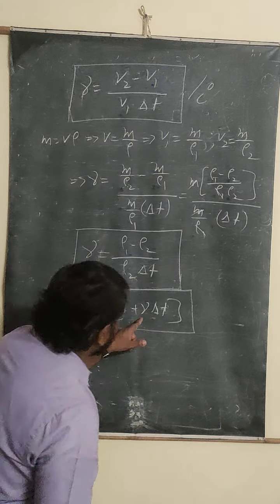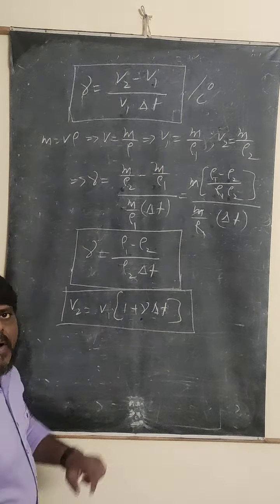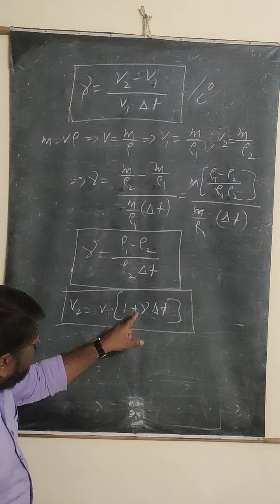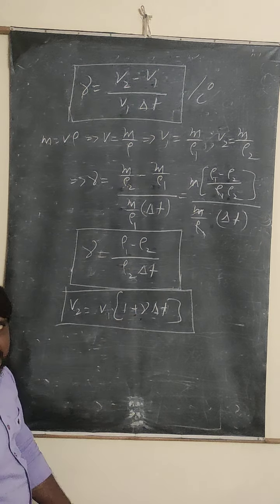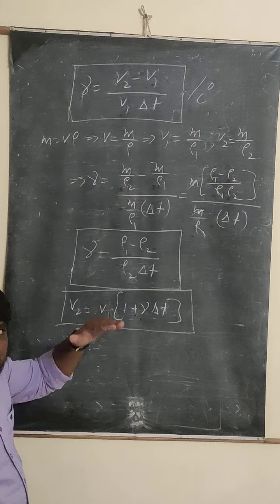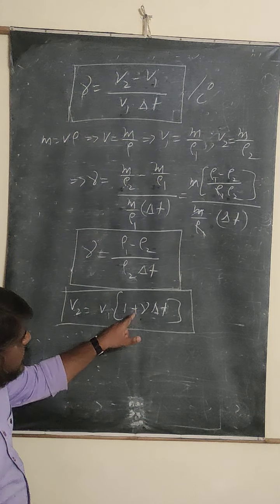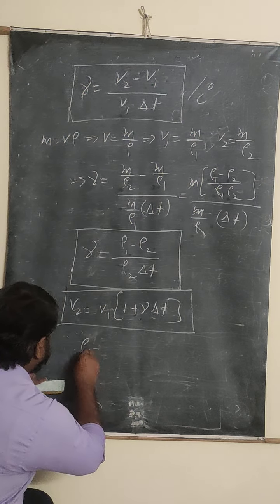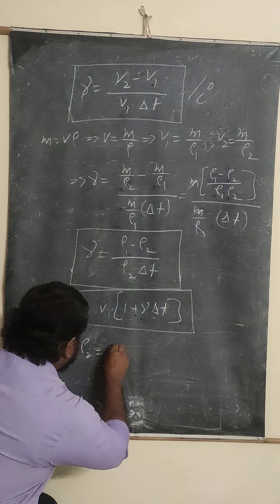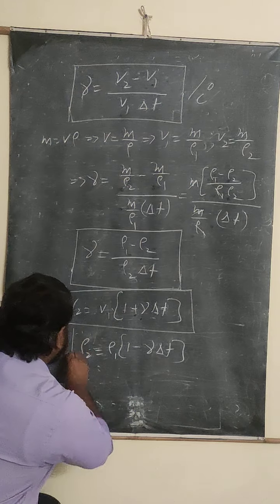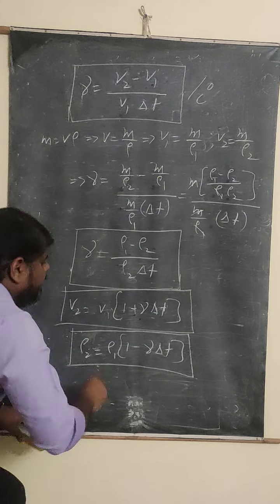Based on the same condition, we write the final density formula. When we are writing the final density formula, as usual you have to write, but in the place of plus, what are you going to get? Minus. So why are you going to get minus here? Because the final density is going to decrease. If it decreases, instead of taking plus, you have to take minus. So the final density rho 2 is equals to rho 1 into 1 minus gamma into delta T. This is the formula to find out the final density.